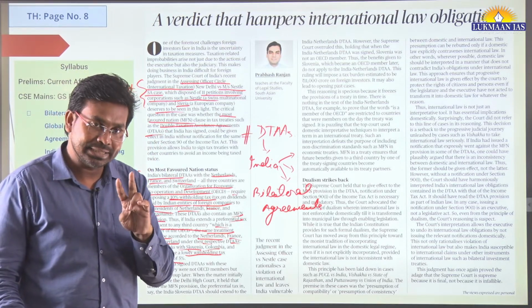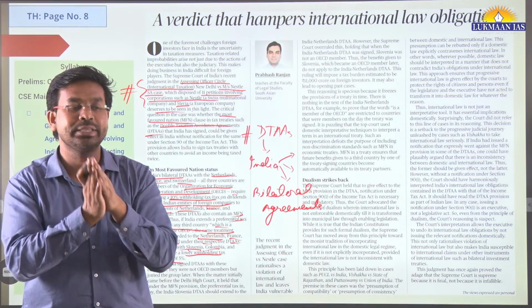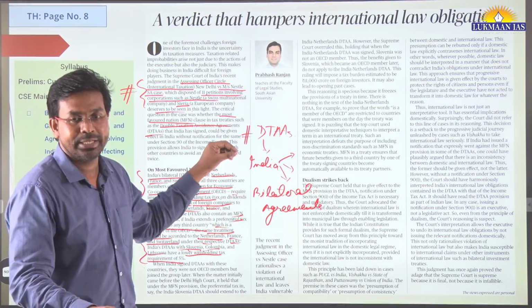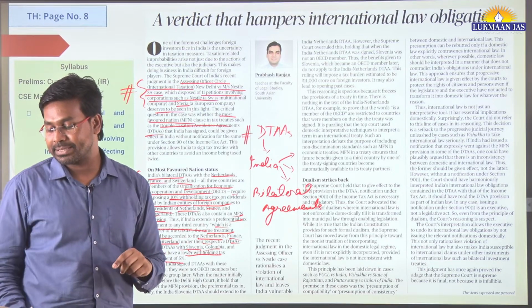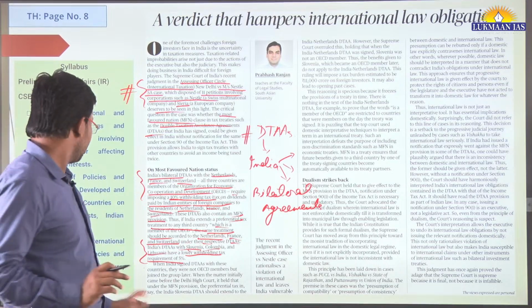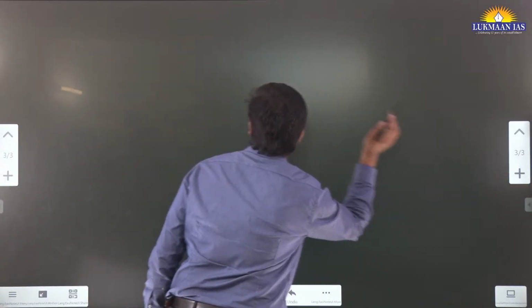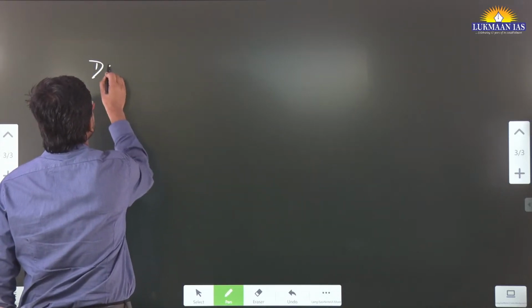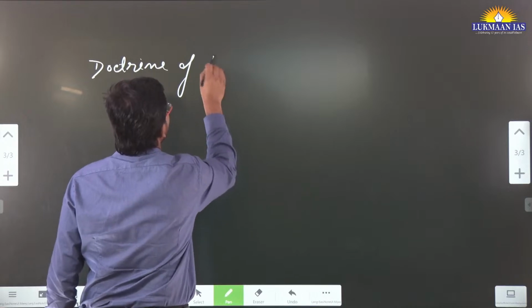Okay, so the court judgments are also continuing with the ambiguous provisions. And in this article they have discussed something which is known as the doctrine of dualism. Means the Supreme Court of India, while giving the verdict, talked about a doctrine known as the doctrine of dualism.